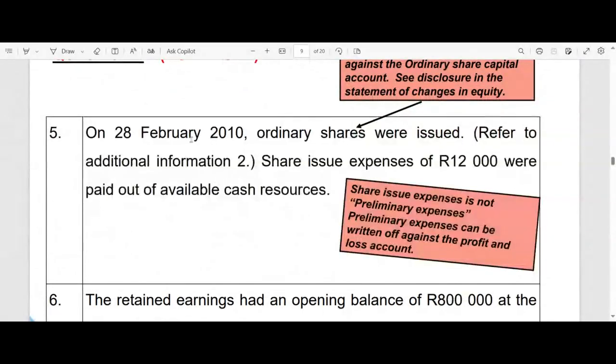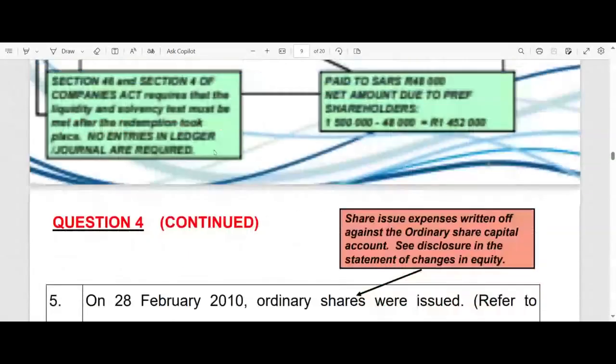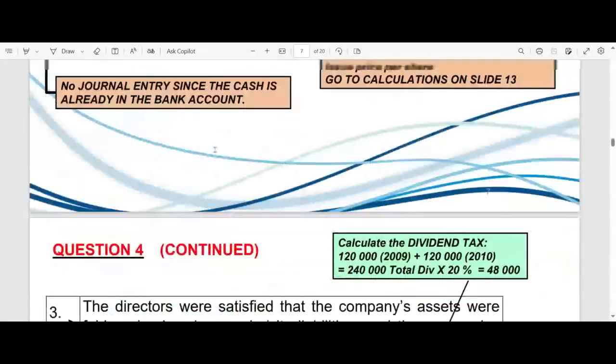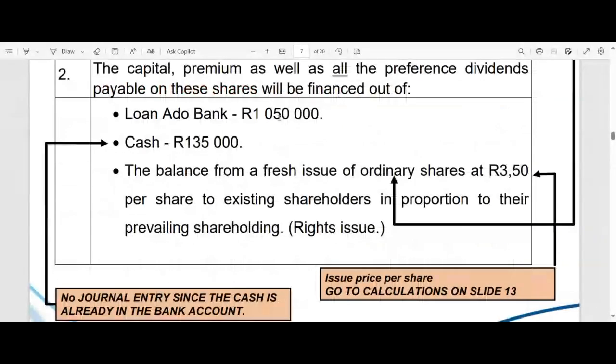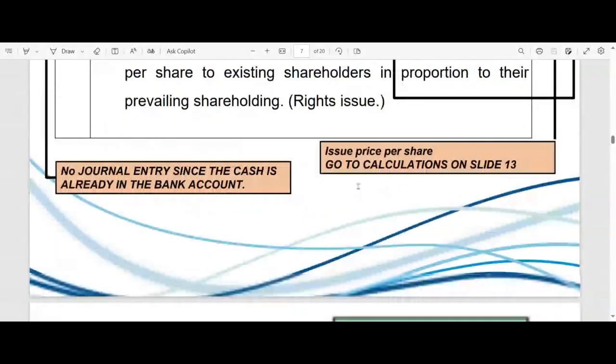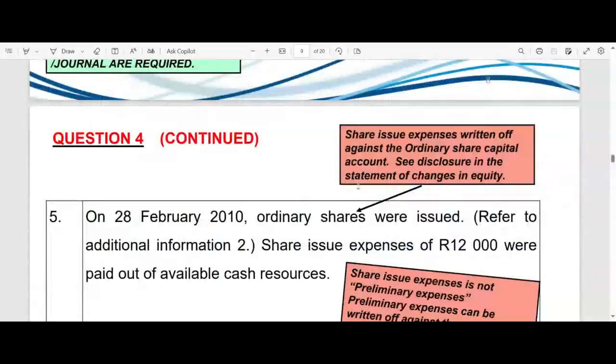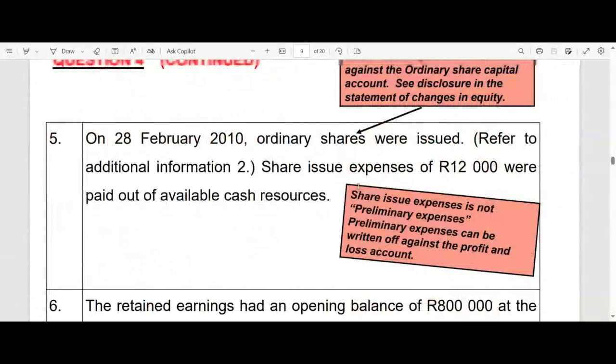They say on the 28th of February, that's those ordinary shares that they mentioned that we might have to issue if we haven't got enough money through the other means. Let's just go back there. They say we get a loan from a bank, 1,050,000. We've got 135 of our own money available. Then if we need some more money, we can issue ordinary shares at R3.50. And here they just tell us that yes, we did need to issue those shares.